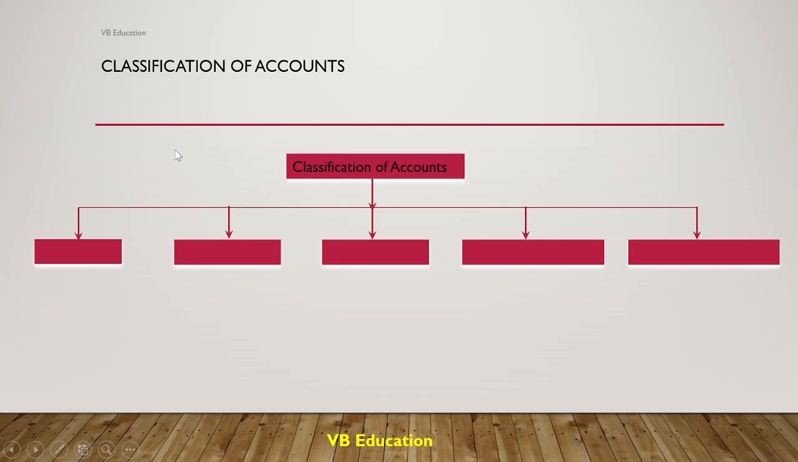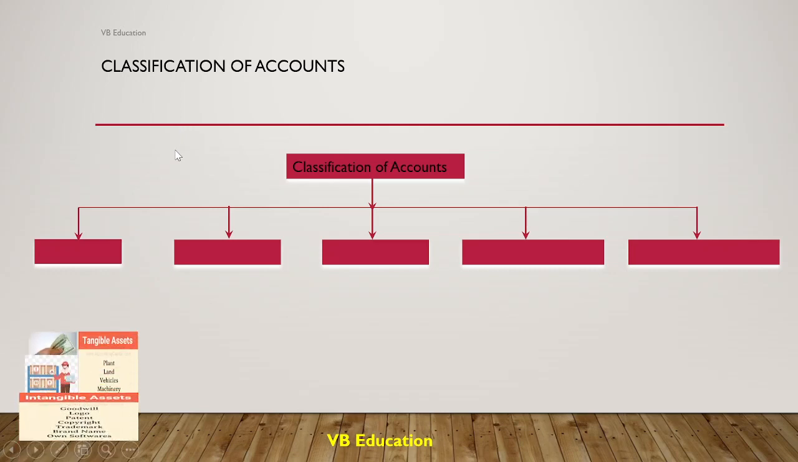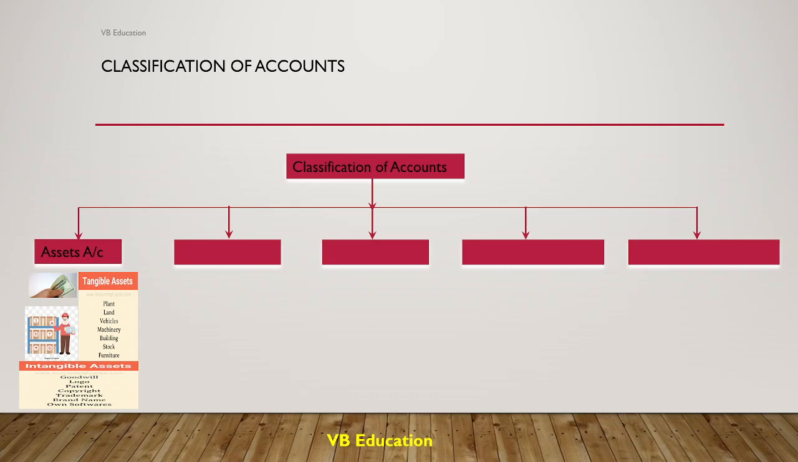The first account is assets. Now, as learned in the previous lecture, what is an asset? Anything which has monetary value is an asset. Cash is an asset. Your bank balance is an asset. The goods lying in your godown, they are an asset. Similarly, plant. Plant means factory, land, vehicles, machinery, building, stock, furniture. All these are examples of tangible assets.